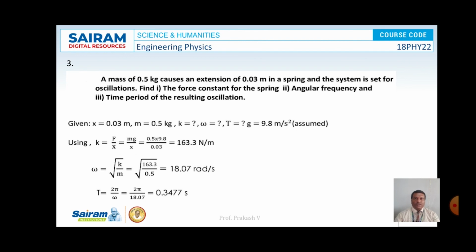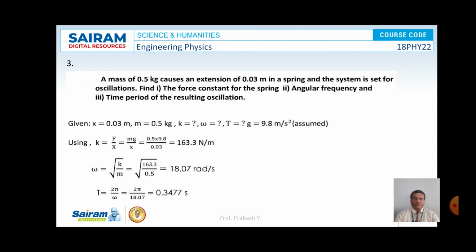And we know that k is equal to F by x or mg by x. Substitute the value of m, x and g here. On simplification the value of k is equal to 163.3 Newton per meter, and further omega is equal to square root of k by m. So substitute the value of k and m here, and on simplification the value of omega is equal to 18.07 radians per second. And one more formula, that is T is equal to 2 pi by omega. So omega is 18.07, substitute that here, then T becomes 0.3477 seconds. So here three parameters are calculated.